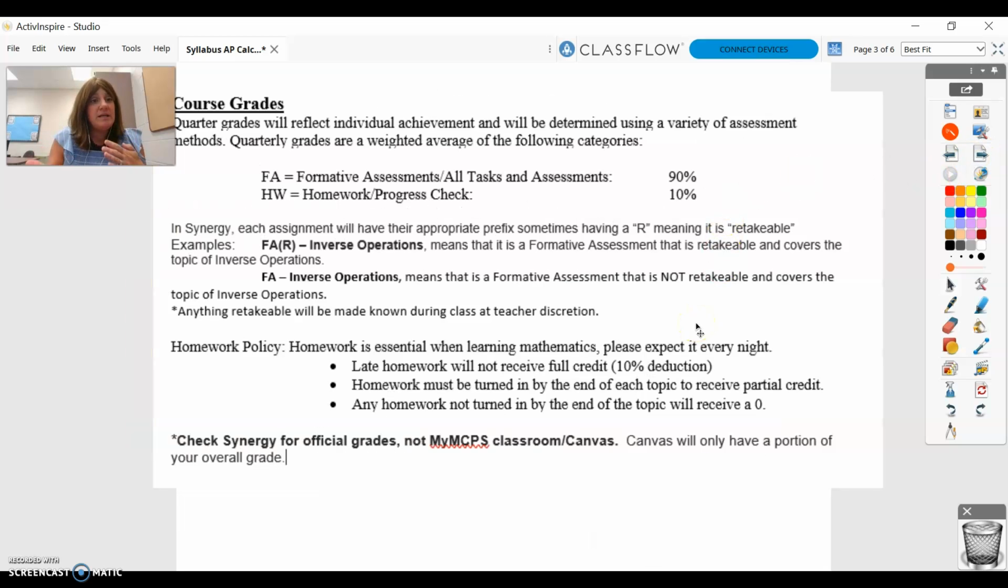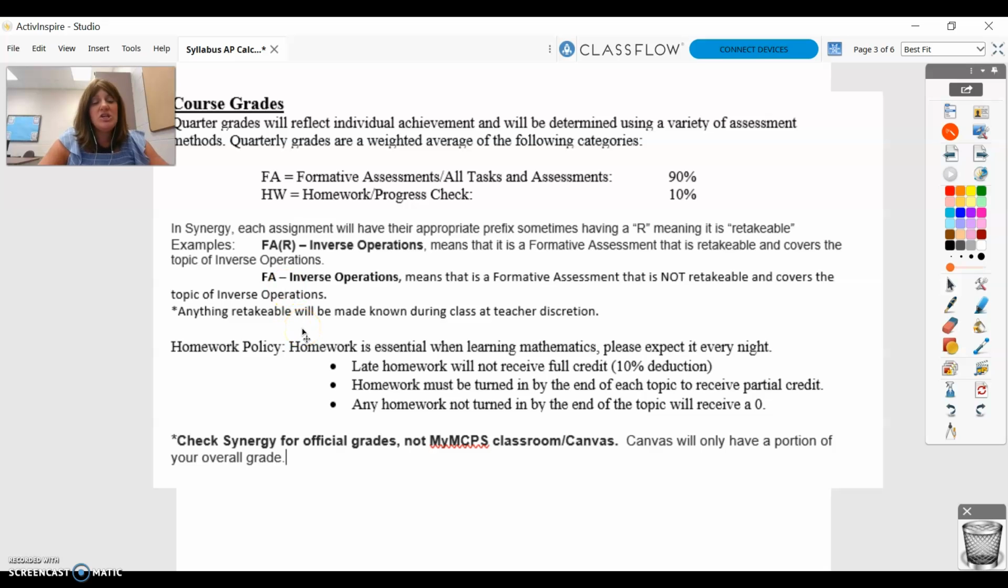So we're going to do a 90-10 course. We still get a grade for the course in addition to the AP score that the students receive. 90% is formative or all task assessment, some of which will be reassessable, and 10% is for homework. Again, if it's retakeable, reassessable, there'll be an R after it. It'll be known in class well ahead of actually taking it. And if it doesn't have that, it is not reassessable. Just to keep some things more authentic, like college courses or higher level education will be.